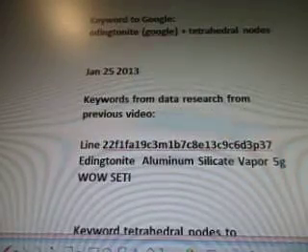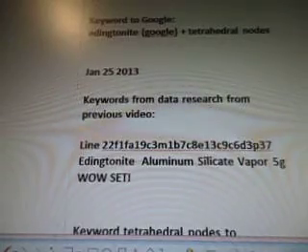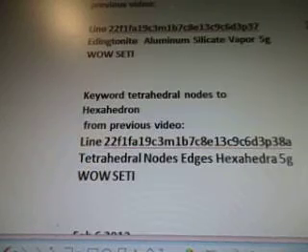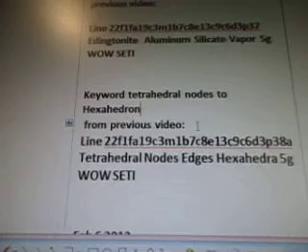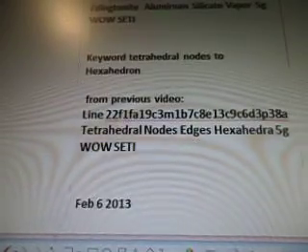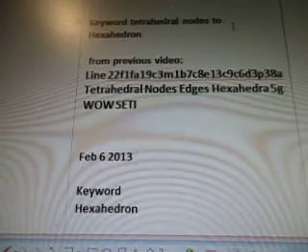Okay, so, and then we went to the keyword Edingtonite and tetrahedral nodes, which we were just talking about a couple of videos ago. The keywords from that previous video were line 22f1fa19c3m, 1b7c8e13c9c6d3p37, Edingtonite aluminum silicate vapor 5G Wow Seti. So that was talking about the long distance communications device. There were some formulas in there. Doesn't say formula, but there is formulas that came up in those lines. Keyword tetrahedral nodes to hexahedron.